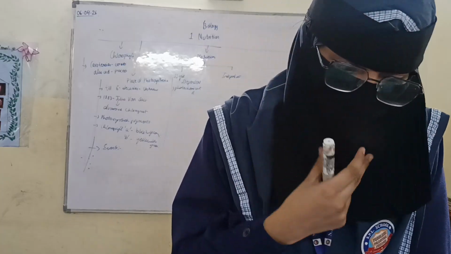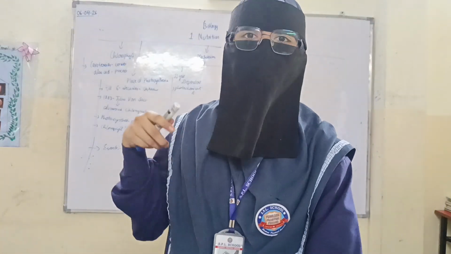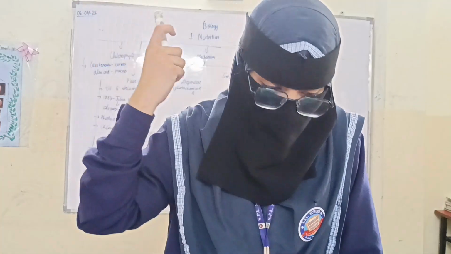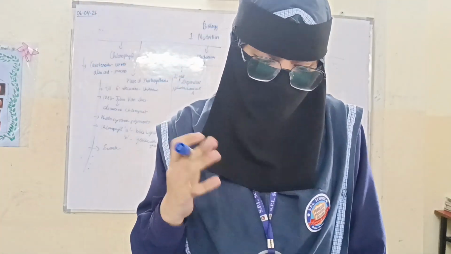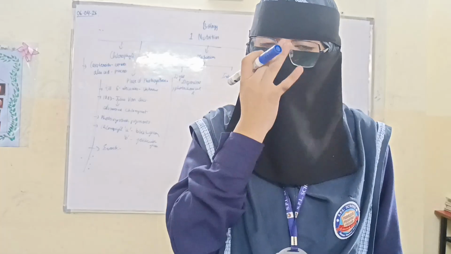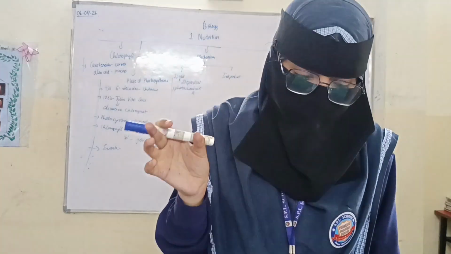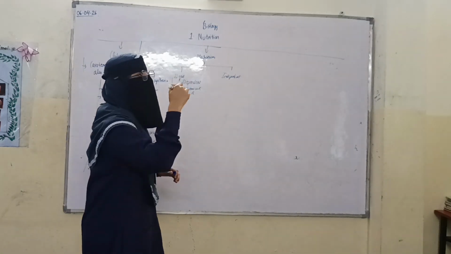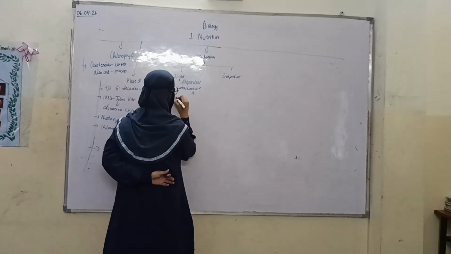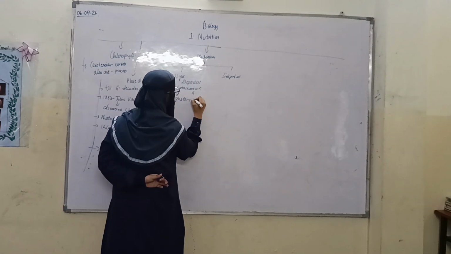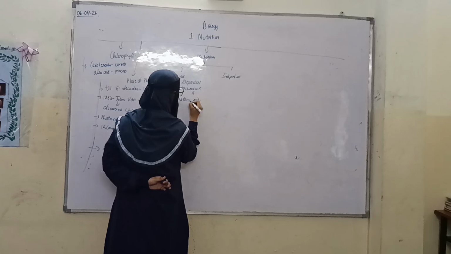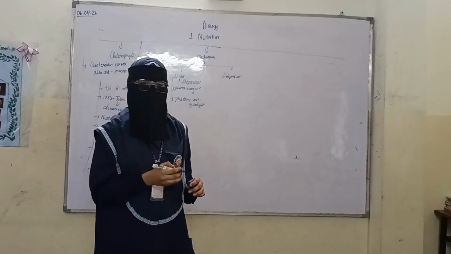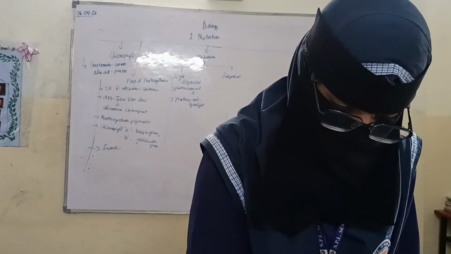In the photochemical reaction, whenever chlorophyll is exposed to sunlight, it becomes activated by absorbing photons. Photons are the unit of sunlight. Chlorophyll becomes activated and absorbs photons.